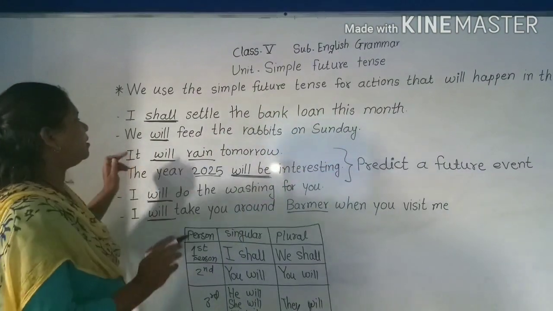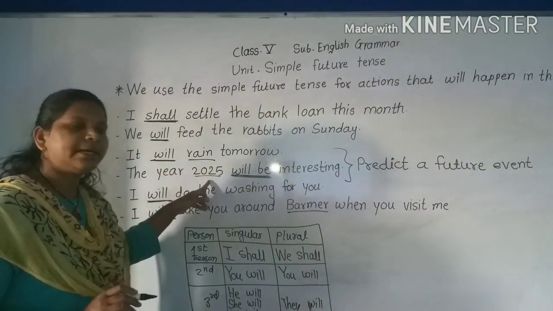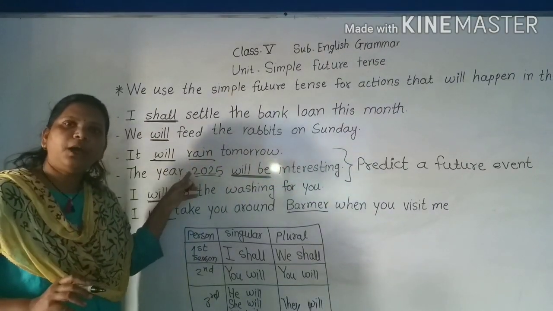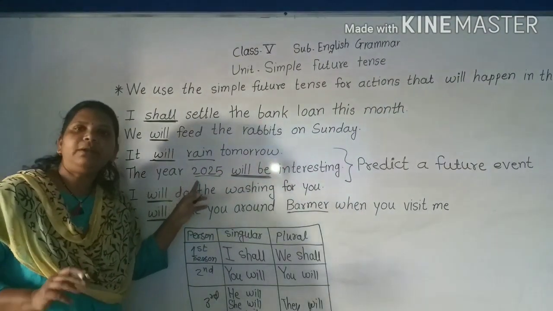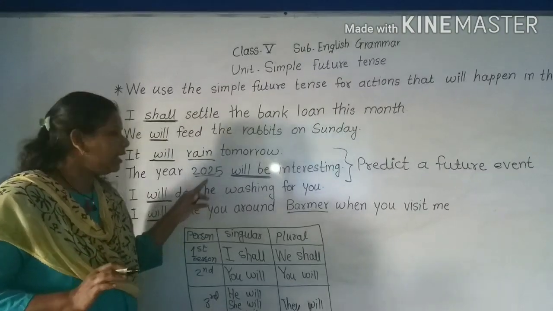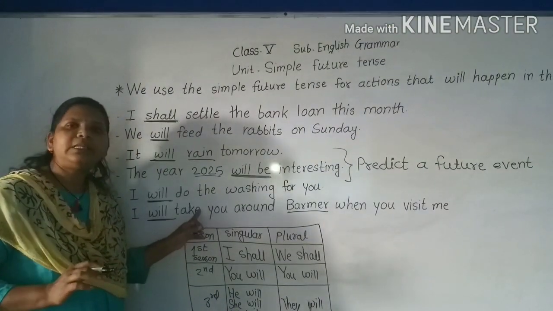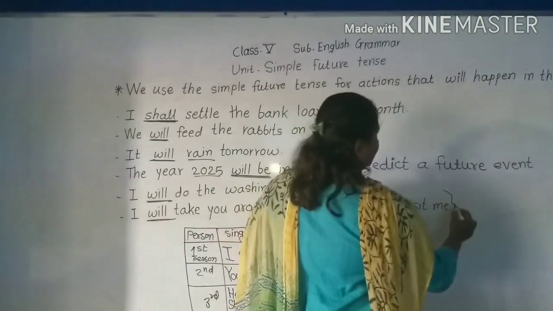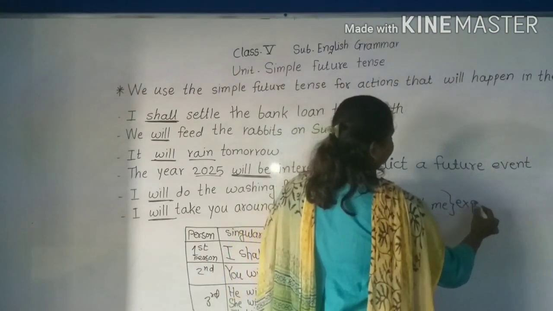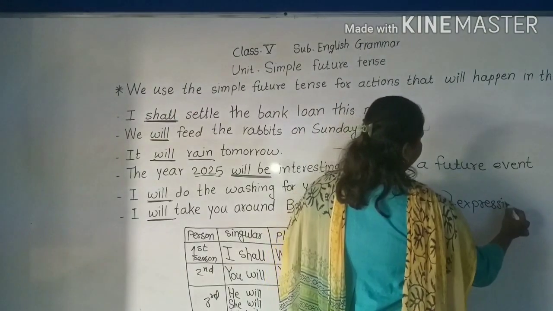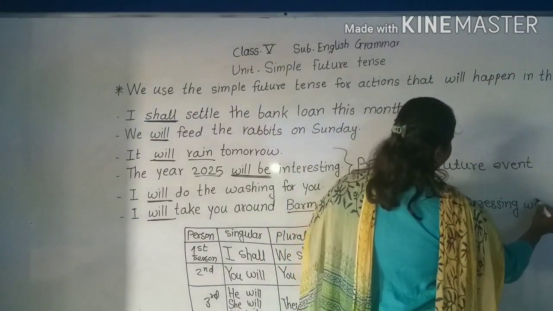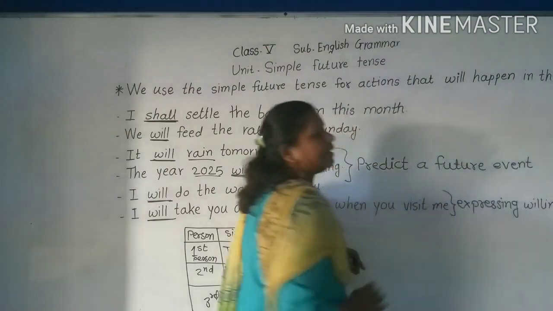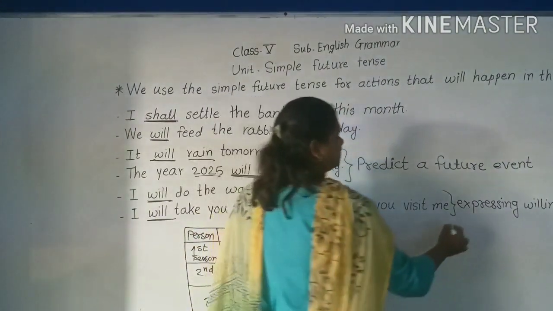Okay, and again we have seen two more examples to predict future events: it will rain tomorrow, or the year 2025 will be interesting. Okay, then we saw two more examples about expressing willingness. So here I am writing: expressing willingness or make a promise.